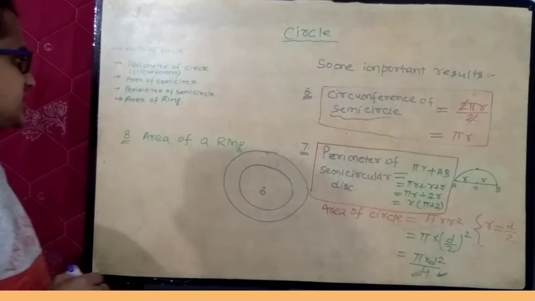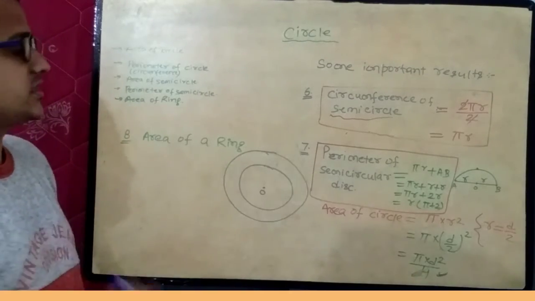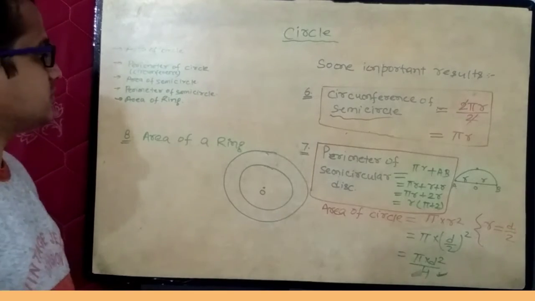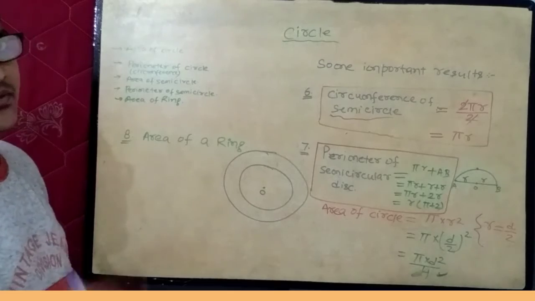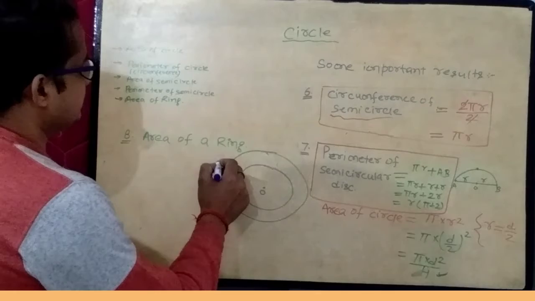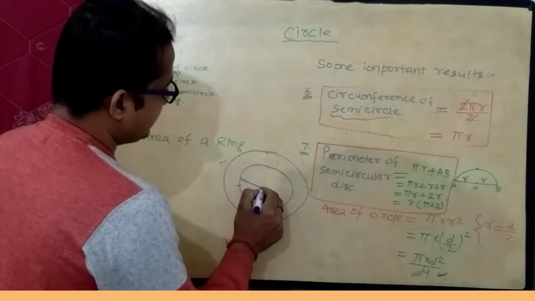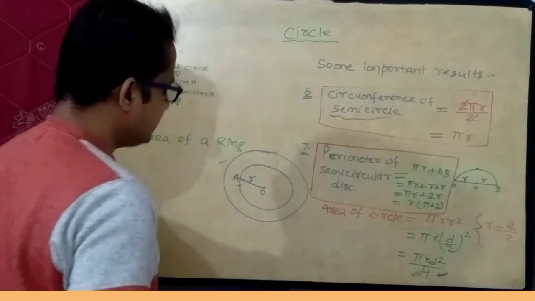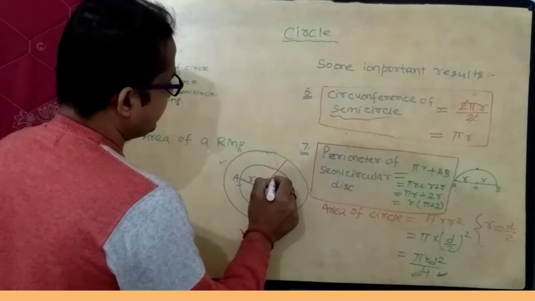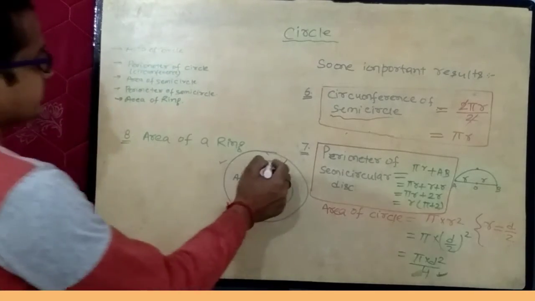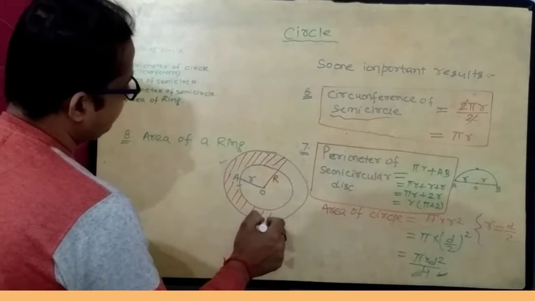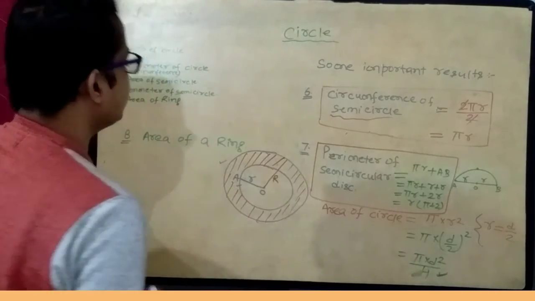What is meaning of concentric circle? Concentric circles are those circles having a common center. We can define concentric circles as circles having a common center. If we consider this circle and this circle, inner circle having radius small r and outer circle having radius capital R. So you have to find out area of this portion.